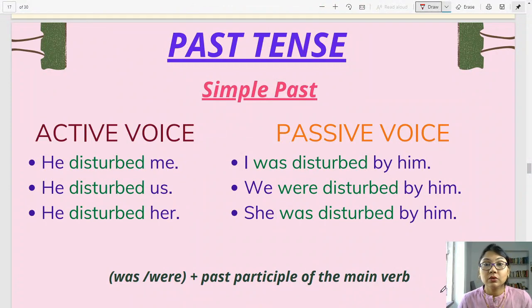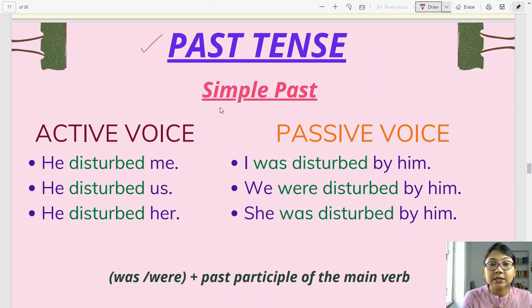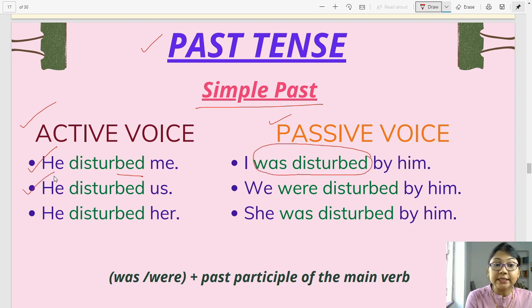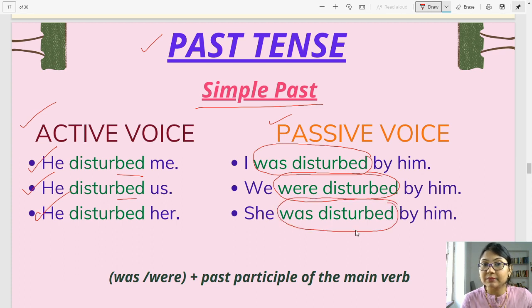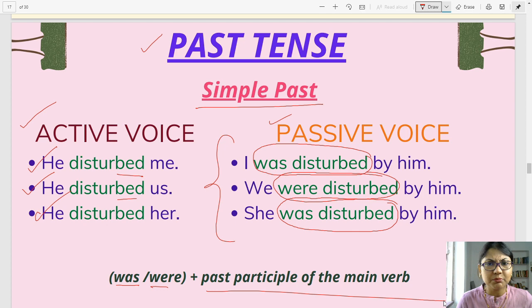Let's move on. Now, we move on to past tense. Simple past. Let's look at the examples. He disturbed me. In the passive voice, it will become: I was disturbed by him. He disturbed us. We were disturbed by him. He disturbed her. She was disturbed by him. So what do we learn from here? Was, were plus the past participle of the main verb. That's the simple formula to remember in simple past. That's it. So, shall we move on?